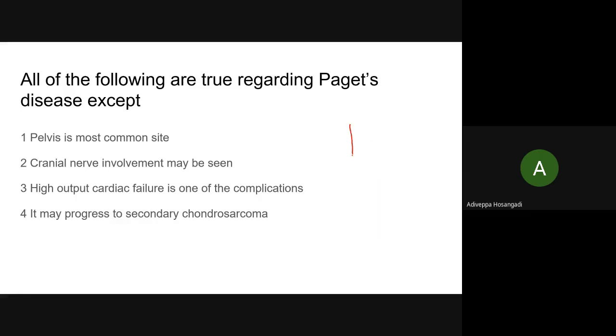And of course, one interesting radiological feature is codfish appearance. This looks like a fish. I don't know for whom it looks like a fish.